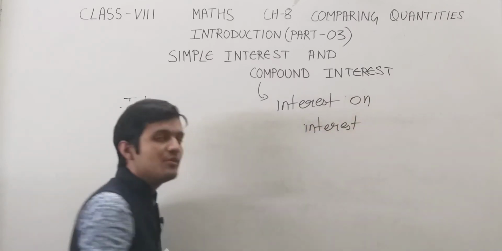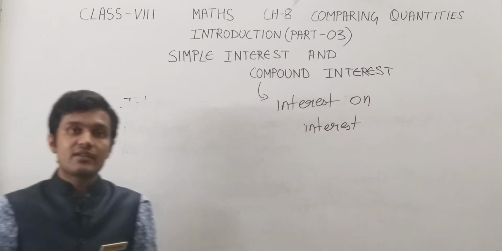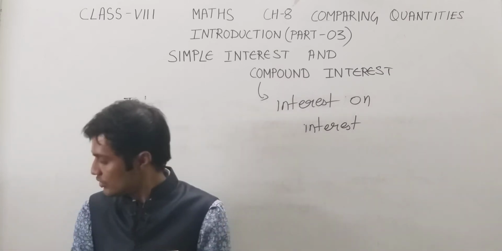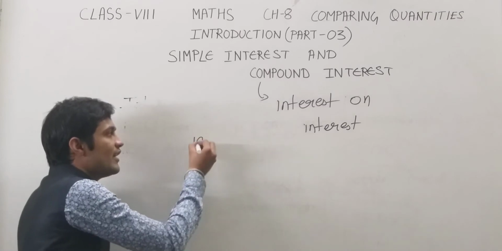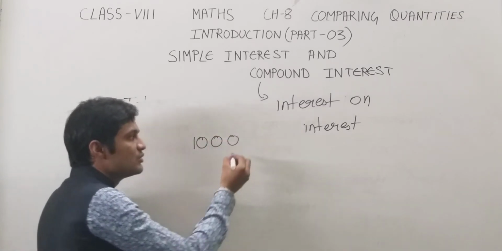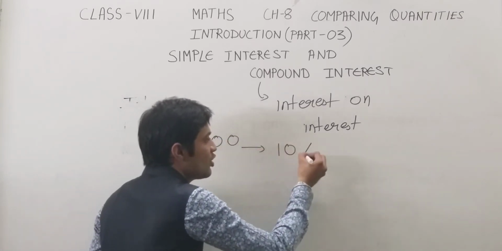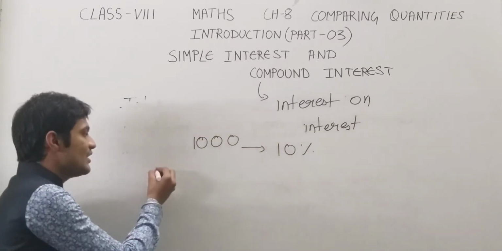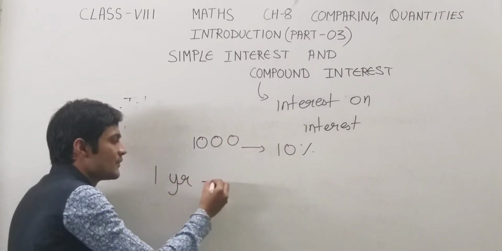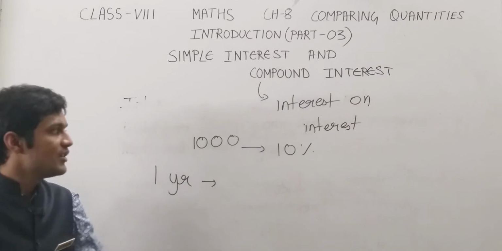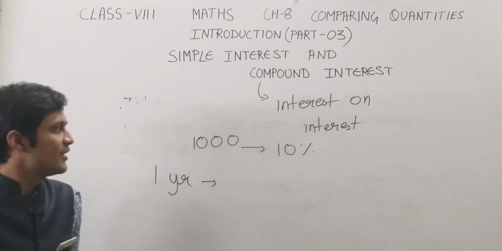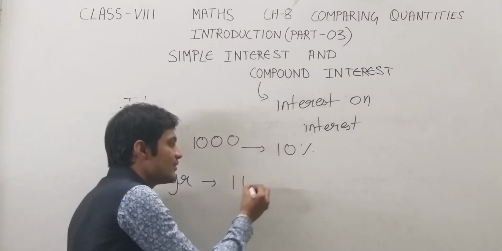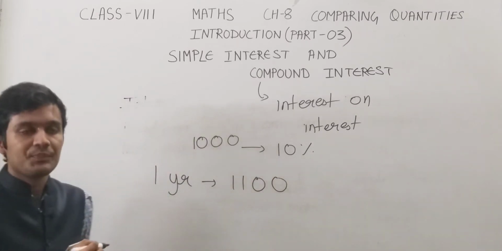So what is the meaning of this term? Interest on interest means, suppose I am giving a simple example. If I deposit rupees 1,000 at the rate of 10%, then after the first year, how much money will I get? 1,000 plus 10% of 1,000, that is 100. So 1,000 plus 100, 1,100. Okay.